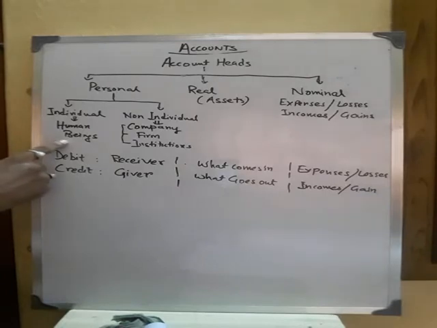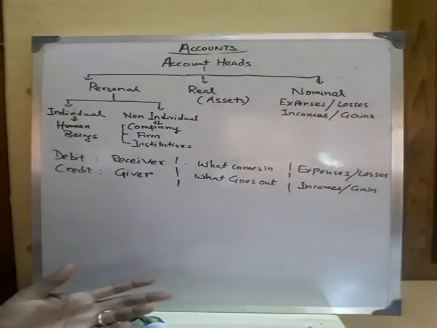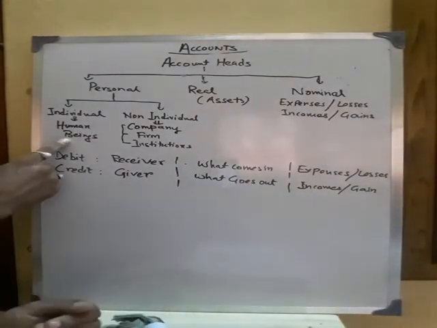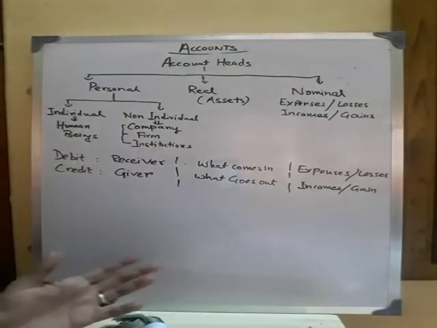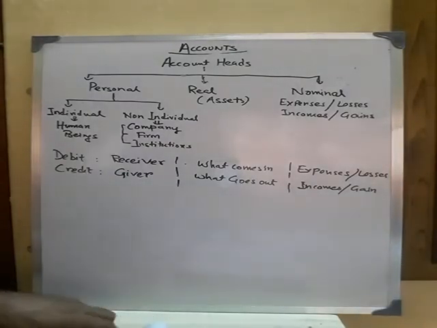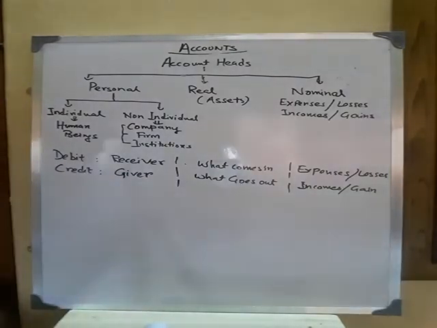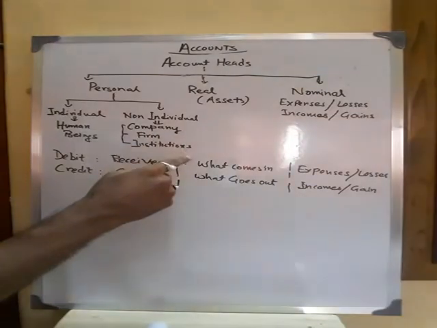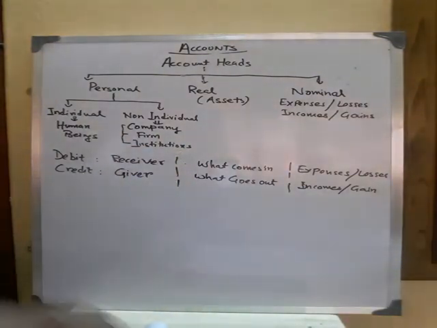Who are the individuals? We, the living beings. Me, you, all the living beings are individuals, that is, we human beings are individuals. And non-individuals are non-living, who are not living. Those come under the non-individual head. Who are they? The companies, the firms or the institutions. Okay.